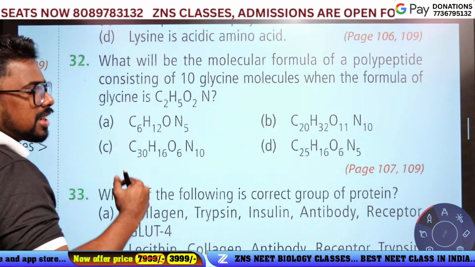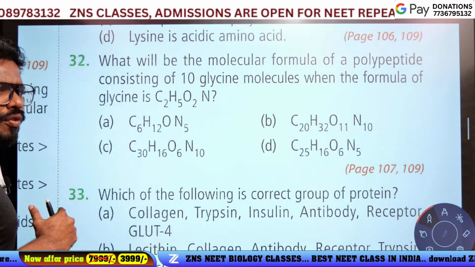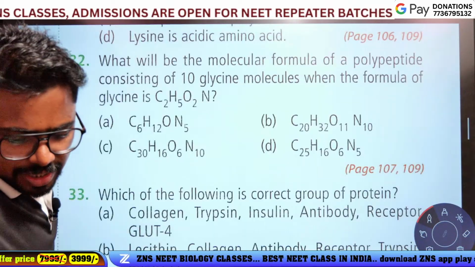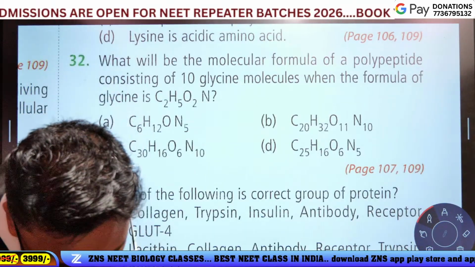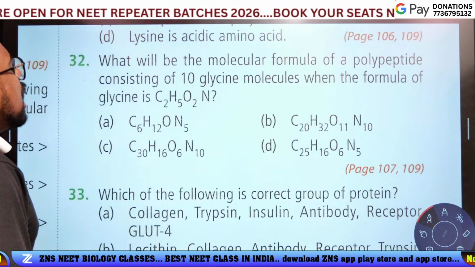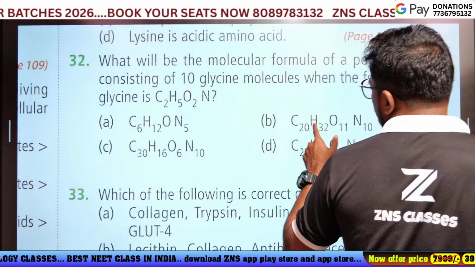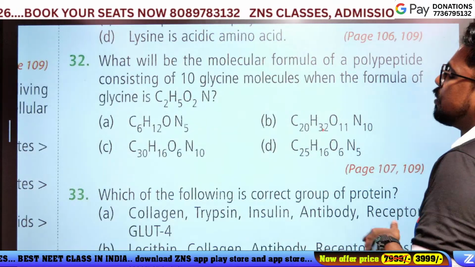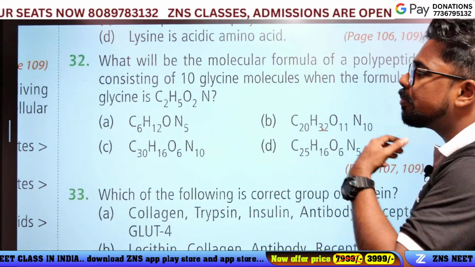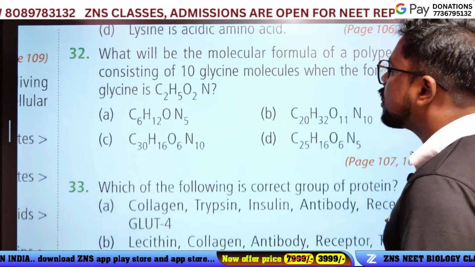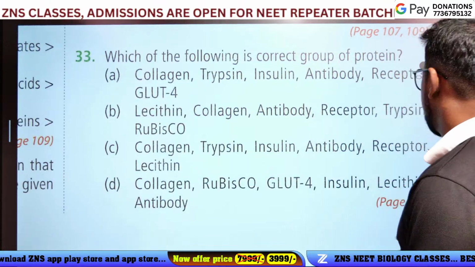My English is not fluent, that's my big problem. The answer is option D, C20, H32, O11, N10, because the 9 water molecules are minus. That's the answer, okay, next question.